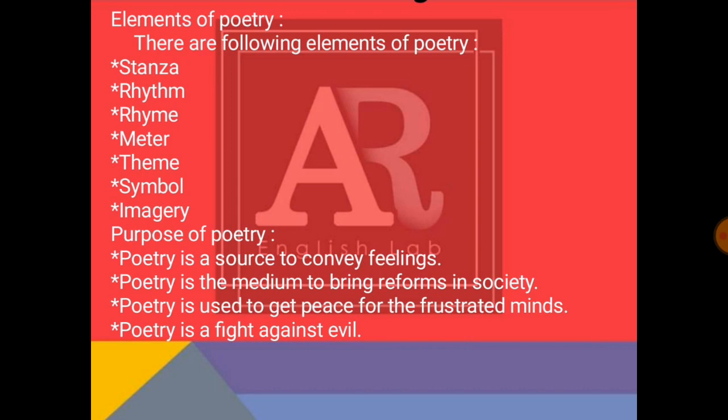Purpose of poetry. Poetry is a source to convey feelings. Poetry is the medium to bring reforms in society. Poetry is used to get peace for the frustrated minds. Poetry is a fight against evil.